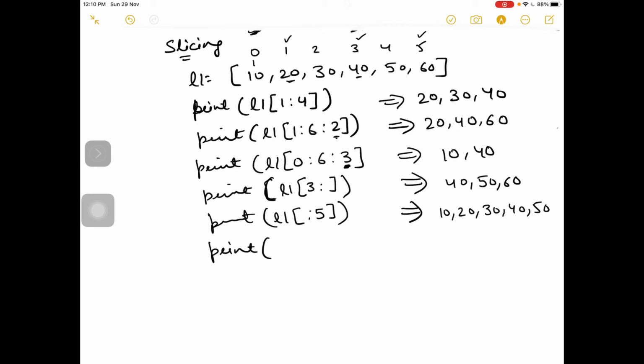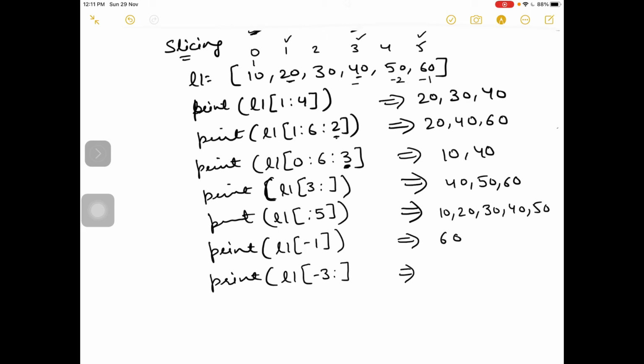Next, if I write L1 of -1, you know -1 is the index of the last element, so output will be 60. Same way, if I write L1 of -3 colon, starting from -3 till end, so you know -3 is the index of 40, so 40, 50, 60.